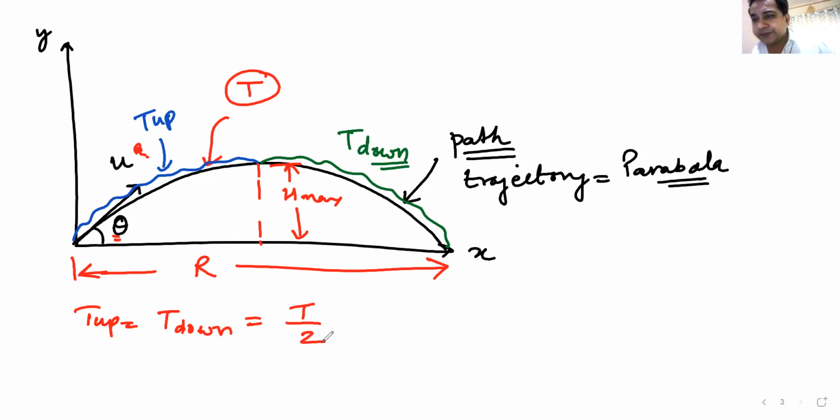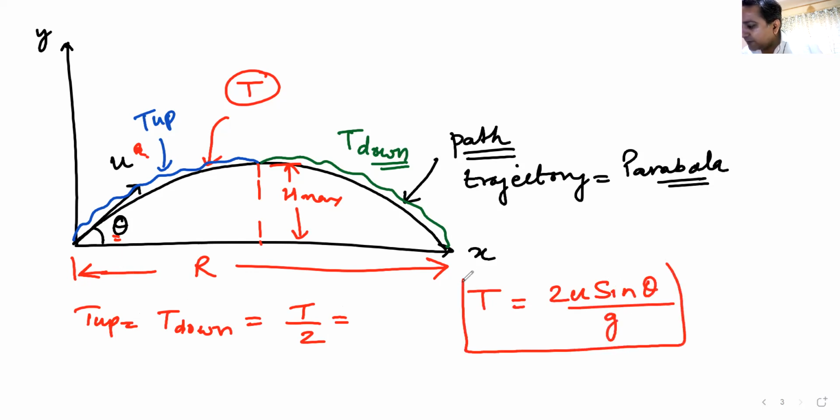Do we all agree on this? Total time divided by 2. What is the time taken to go up? The different ways in which you can remember the time of flight. What is the formula for time of flight? The first formula that you must remember is 2u sine theta by g. Yes or no? Do you remember this formula? 2u sine theta by g, time of flight. Raise hands, it will give me more confidence that you have read this formula. T is 2u sine theta by g.